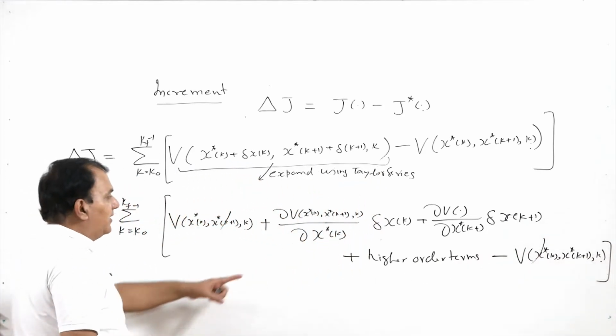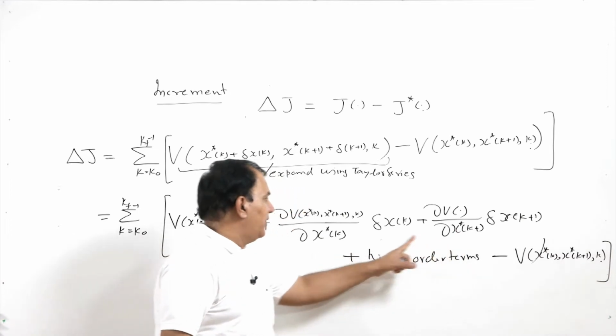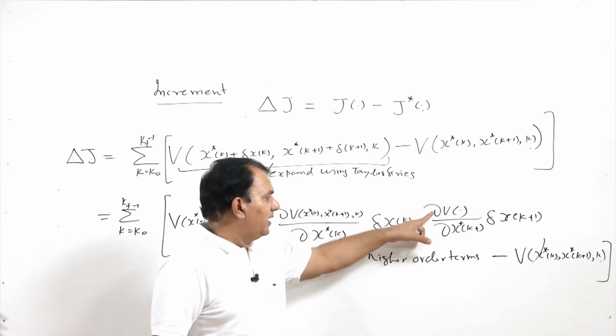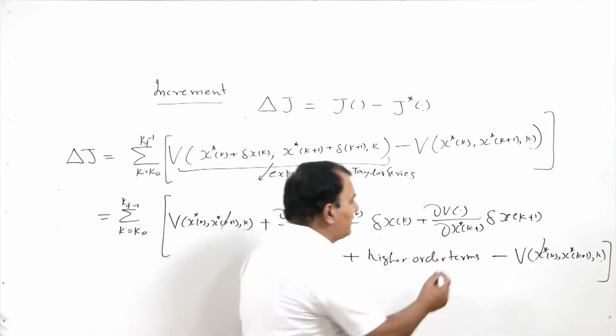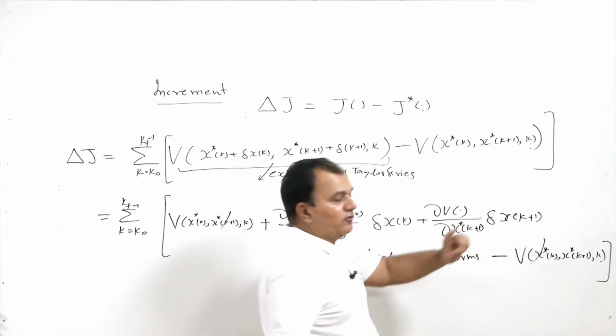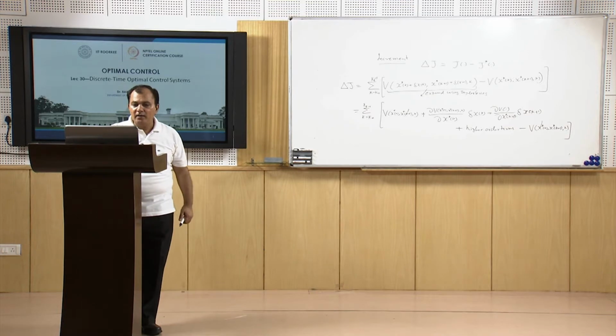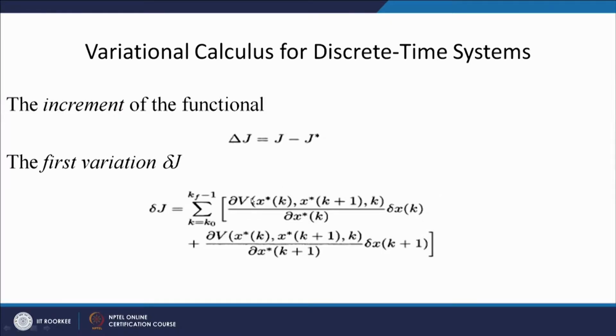If I neglect the higher order terms, I can write my first variation as the partial derivative of V with respect to x star of k times delta x(k) plus the partial derivative of V with respect to x star of k+1 times delta x of k+1. So, in the first variation I will have two terms, one in delta x(k), the other in delta x(k+1).